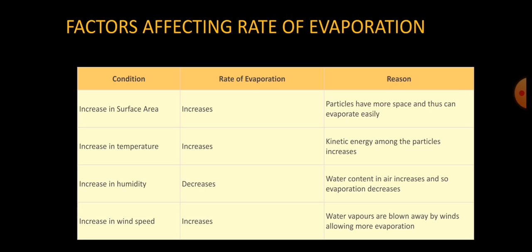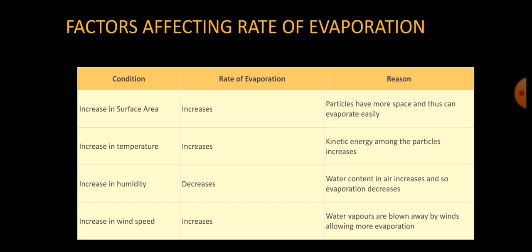Next is increase in humidity. Humidity is the amount of water vapor present in air, and we all know that some amount of water is present in the air. There is a capacity of the air to hold water vapor, meaning the air around us cannot hold more than a definite amount of water vapor at a given temperature.